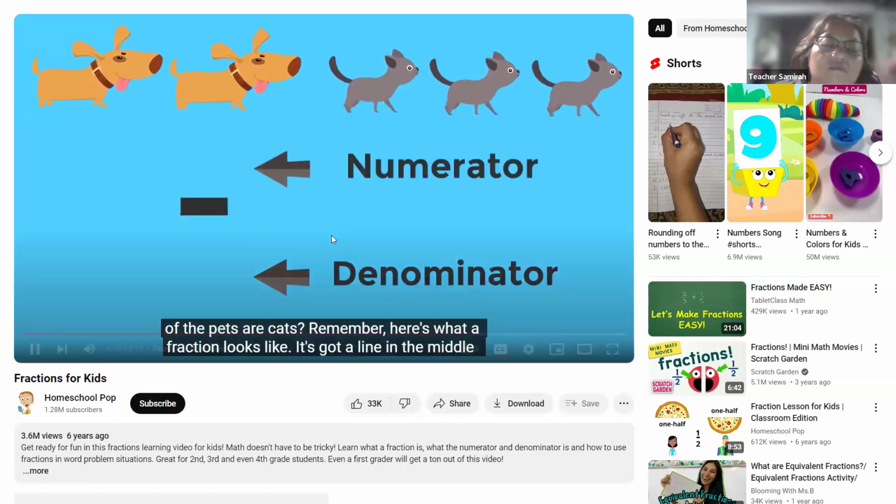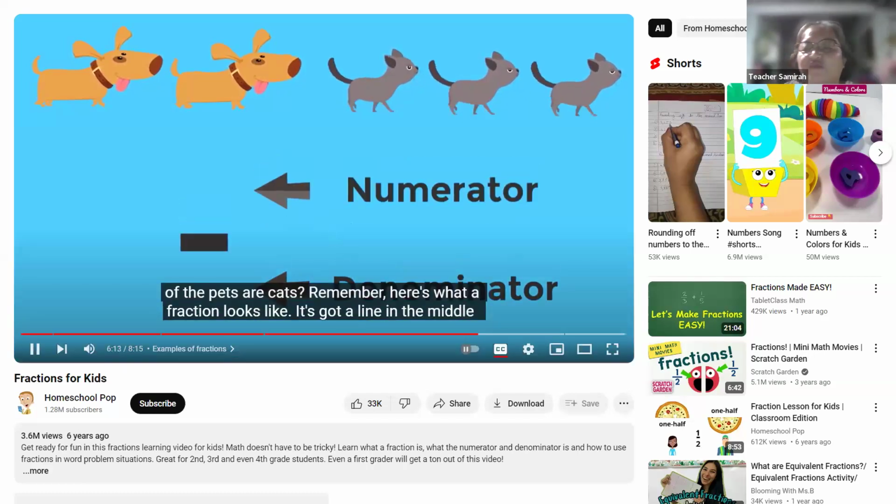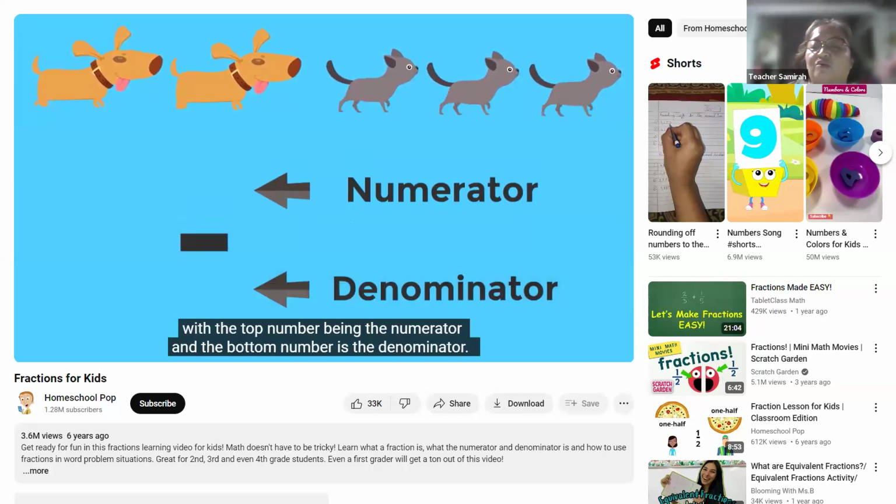Remember, here's what a fraction looks like. It's got a line in the middle. Do not forget, when you are going to write the fraction, the number on the top is the numerator, and the bottom number is the denominator.